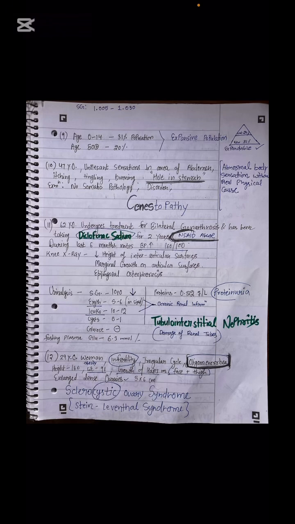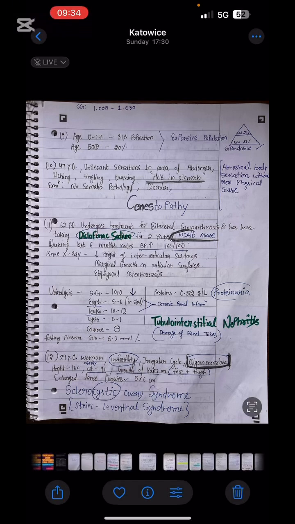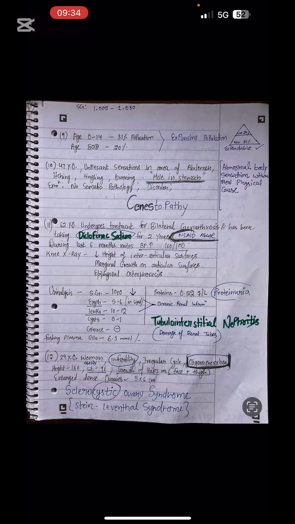It is also an important question for the KROK examiner: when size is given, they find what? Enlarged dense ovaries and some formations inside the ovary, size this and this. So remember the sclerocystic ovarian syndrome.